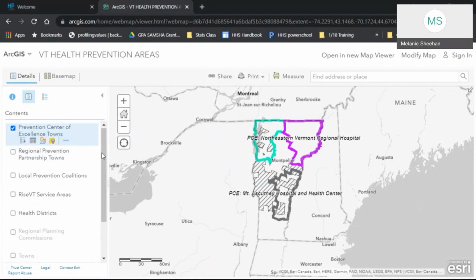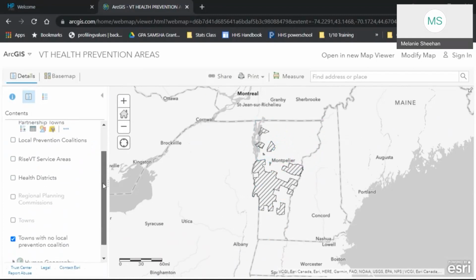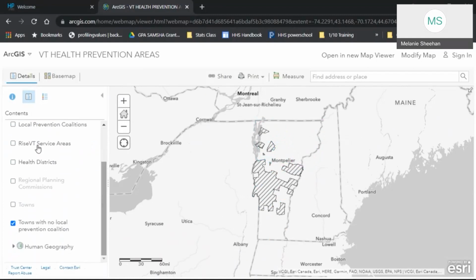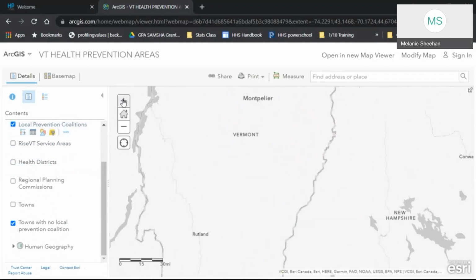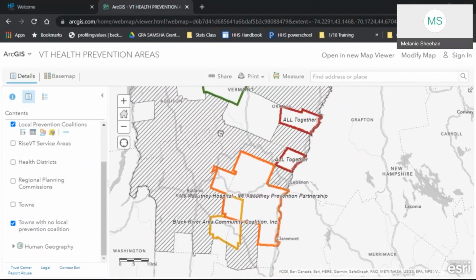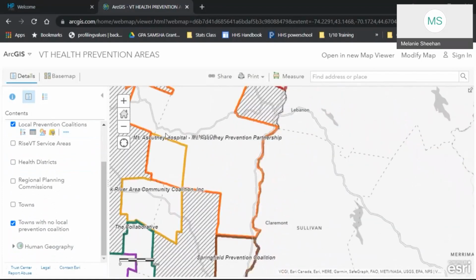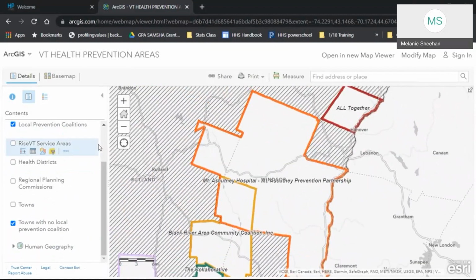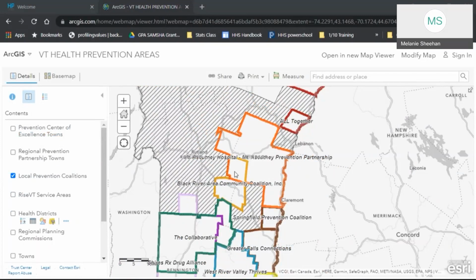If I want to get a little bit more information and I want to see local prevention coalition information, if I zoom in, we have these very colorful boundaries, the more you zoom in, the more you can get a name of who's covering what. If you hover over those areas, let me see. If I click on an area on the map to see where it is covered, you can see this area here is overlaps between an orange Mount Ascutney Hospital Prevention Partnership and lighter orange Black River Area Community Coalition.